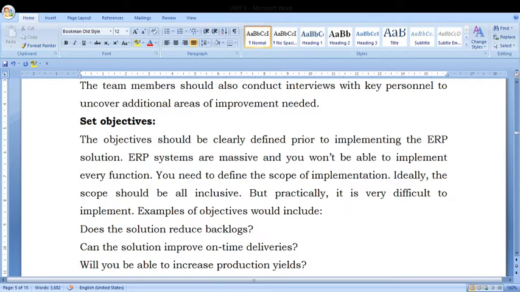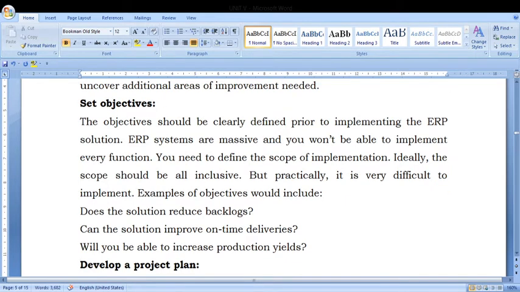Examples of objectives would include: Does the solution reduce backlogs? Can the solution improve on-time delivery? Will you be able to increase your production yields? So these are all the basic questions we have to ask when we are setting the objectives.